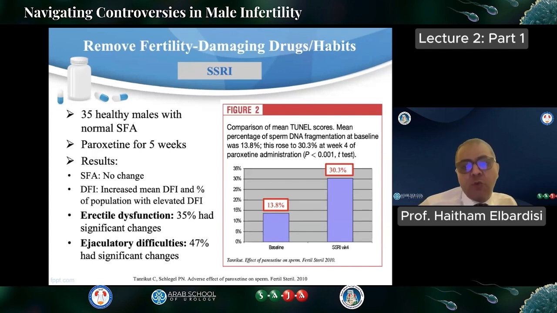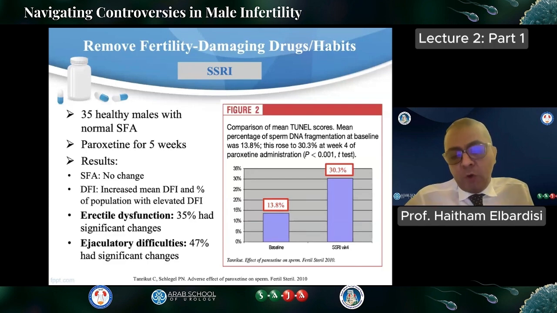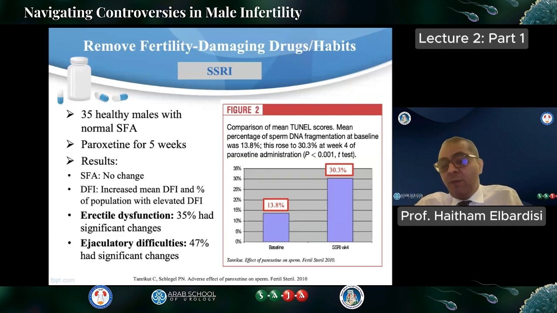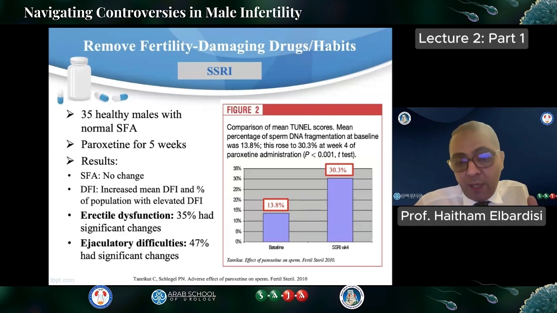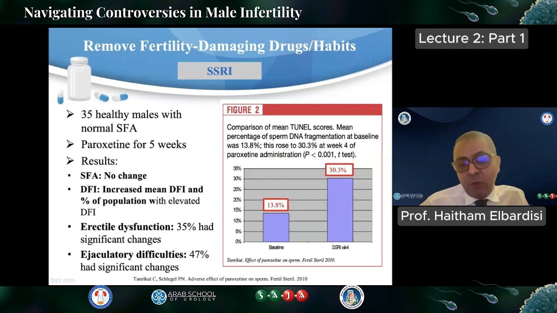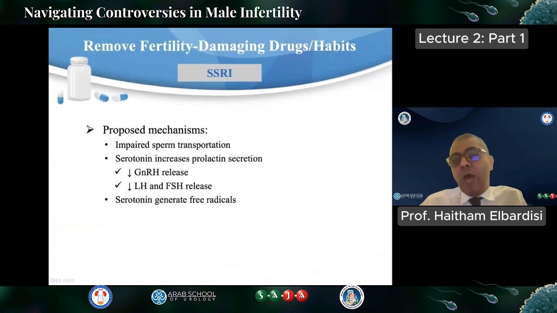Even in a very short duration, as we see in this study also done by Schlegel's group, they used paroxetine, and because it was only a short time, there was no effect on semen analysis. However, the DFI significantly worsened, from almost 13% to around 30% over just 5 weeks. Also, it's well known that these medications have some effect on ejaculatory function and erectile dysfunction. It is well known that they can cause delayed ejaculation up to anejaculation.